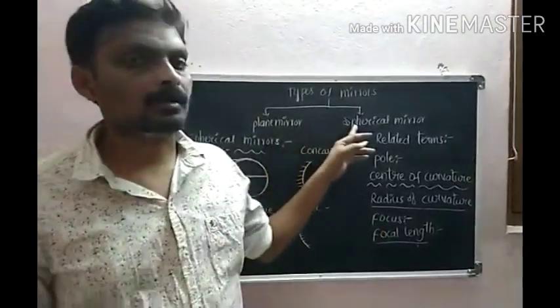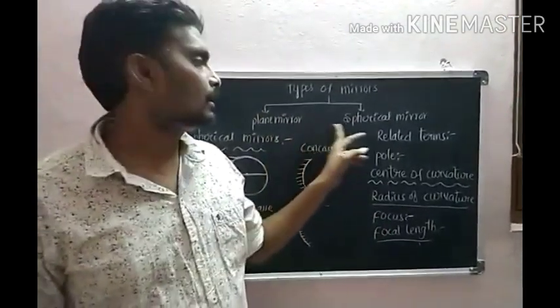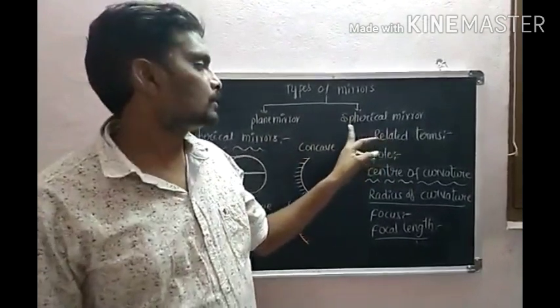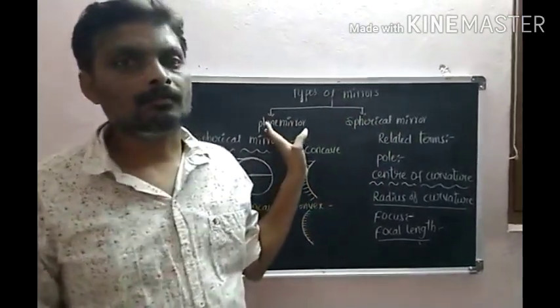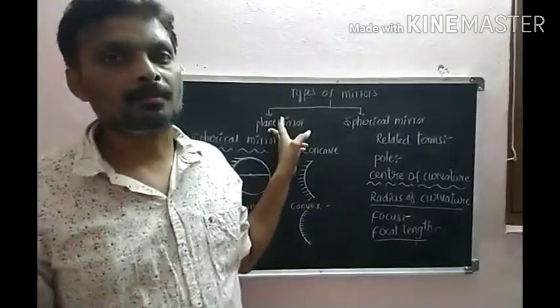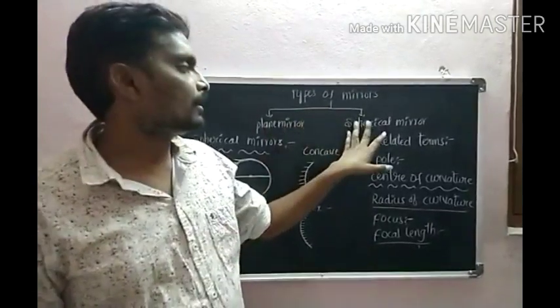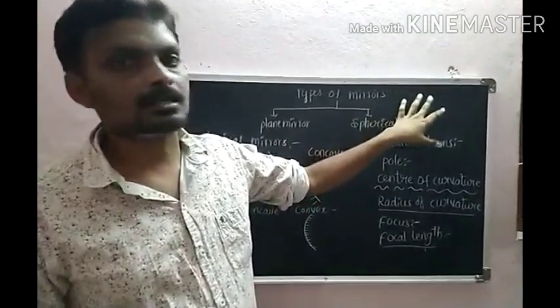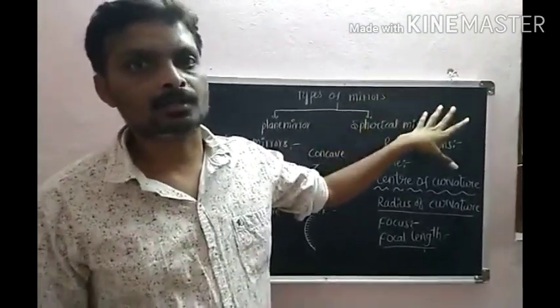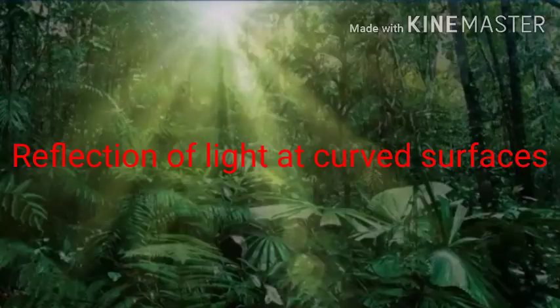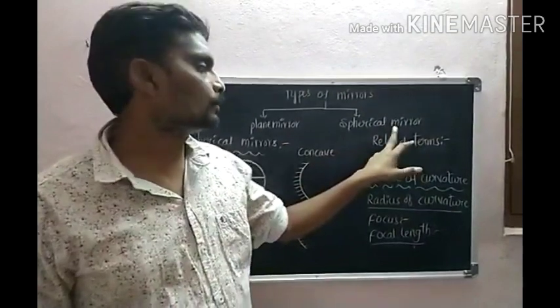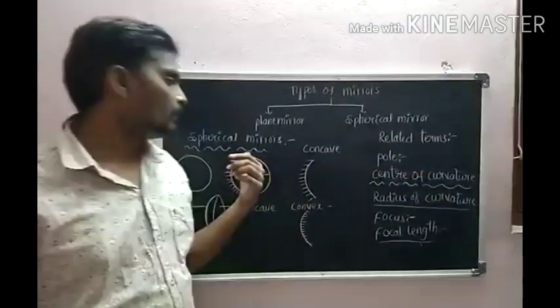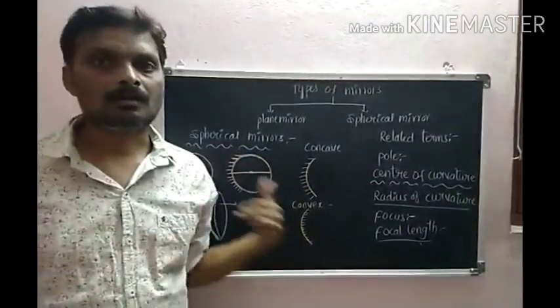Types of mirrors. There are two types of mirror: one is the plane mirror, another one is the spherical mirror. We already got information about the plane mirror in 8th class, and now we are going to learn the spherical mirrors in this 10th class. So today's topic is reflection of light at curved surfaces. Spherical mirrors are again classified into two: one is the concave mirror, the other one is the convex mirror.